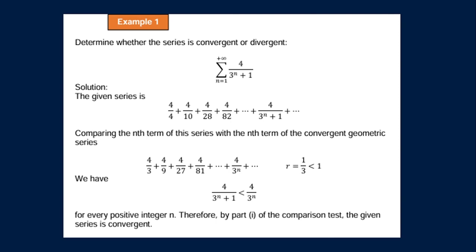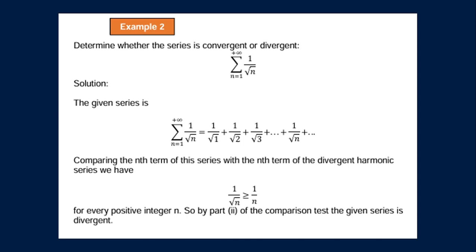Comparing the nth term of this series with the nth term of the convergent geometric series, we have 4 over 3 plus 4 over 9 plus 4 over 27 plus 4 over 81 up to 4 over 3 raised to n, plus and so on, with r equal to 1/3, which is less than 1. So we have 4 over 3 raised to n plus 1 is less than 4 over 3 raised to n for every positive integer n. Therefore, by part 1 of the comparison test, the given series is convergent.